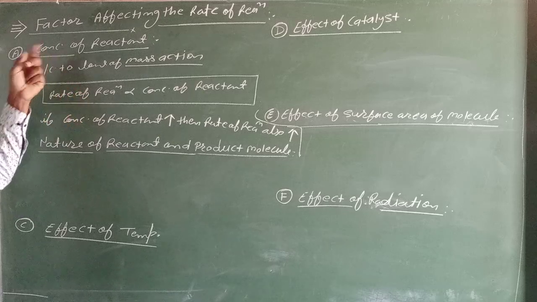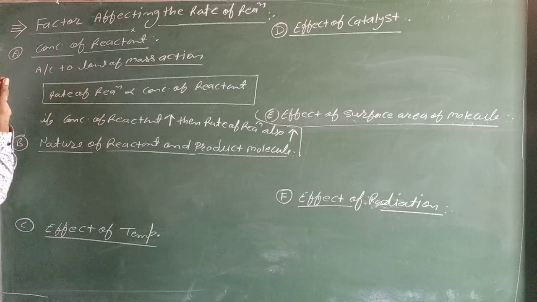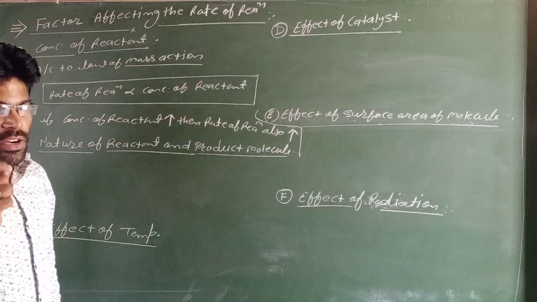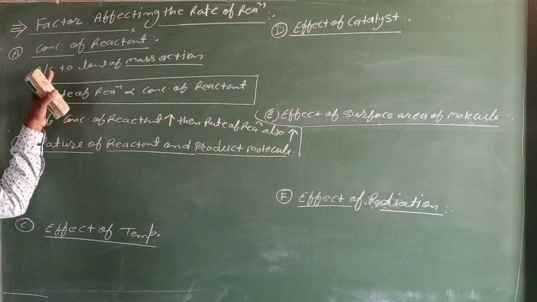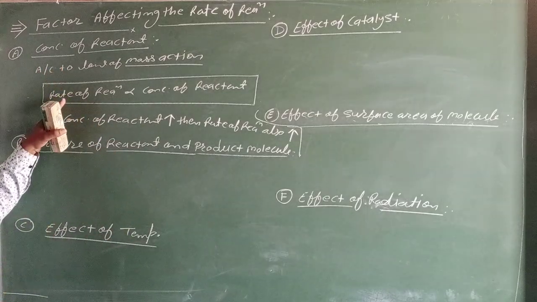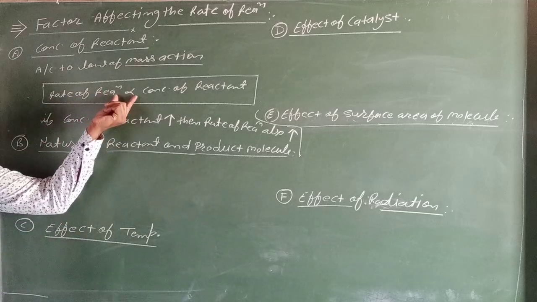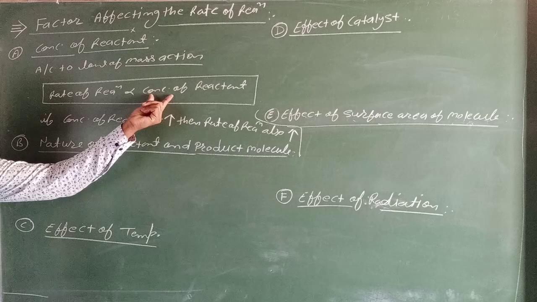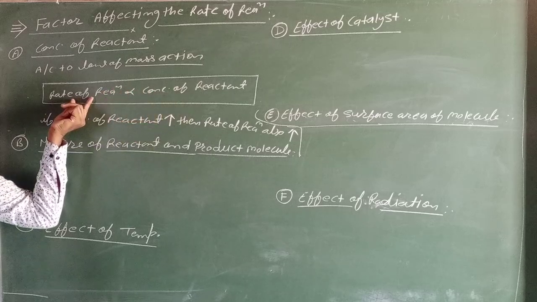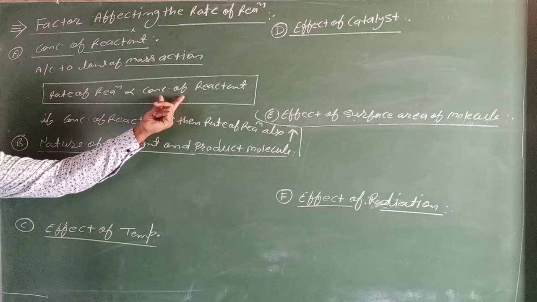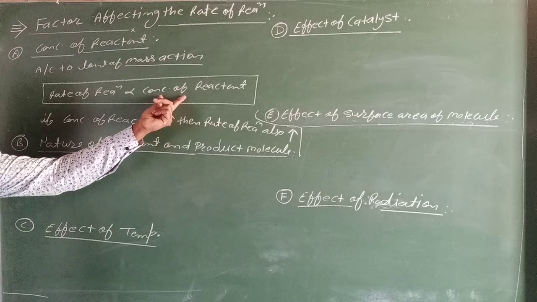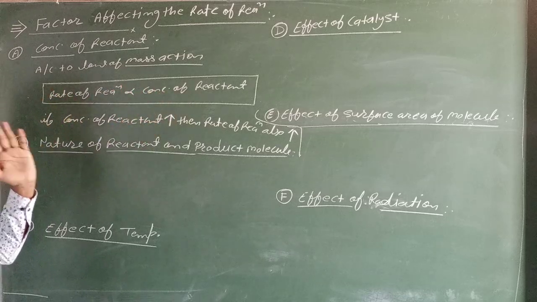Now, concentration of reactant, the first factor, affects the rate of a chemical reaction. According to law of mass action, rate of reaction is proportional to the concentration of a reactant. If we increase the concentration of reactant, rate of reaction also increases. If we decrease the concentration of reactant, rate of reaction also decreases.